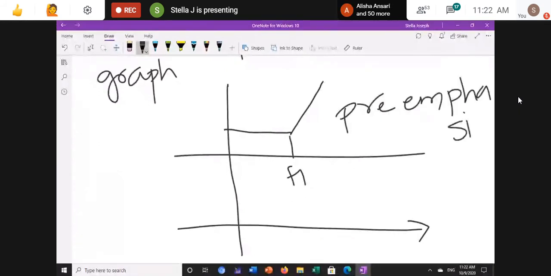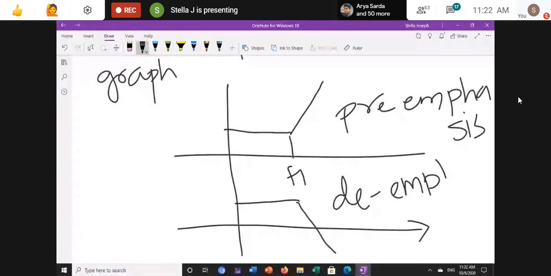But in the de-emphasis circuit, at the point of F1 it is constant and then it decreases, lowering the signal's amplitude. So here we are using it on the transmitter side and here on the receiver side.